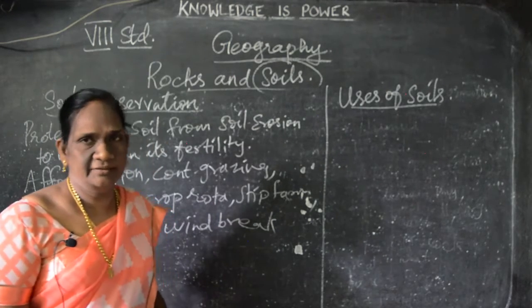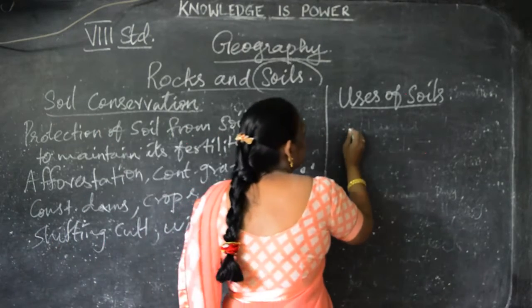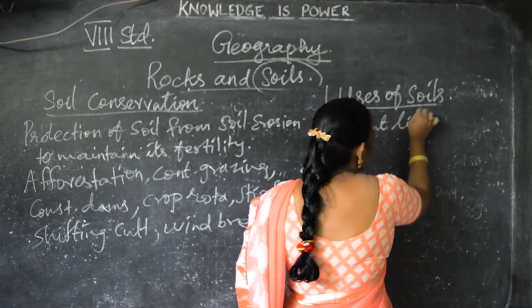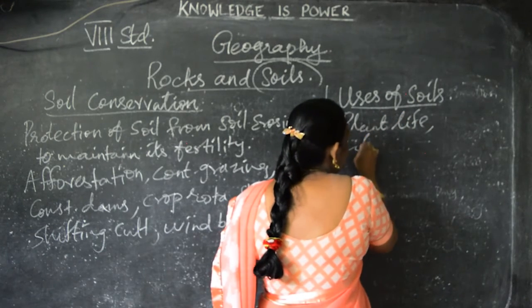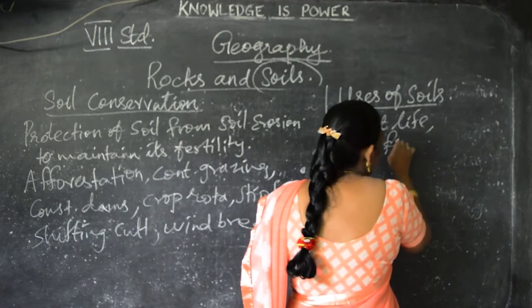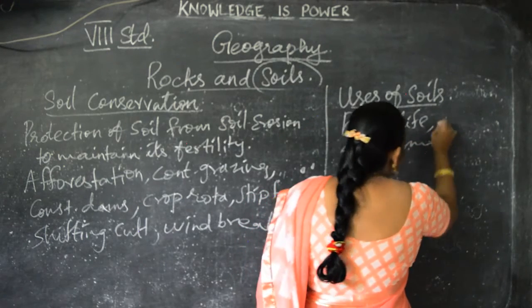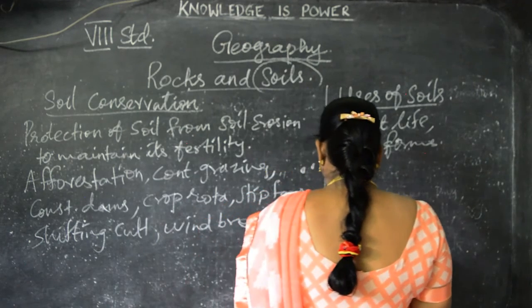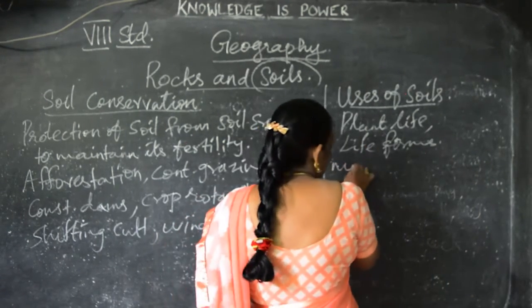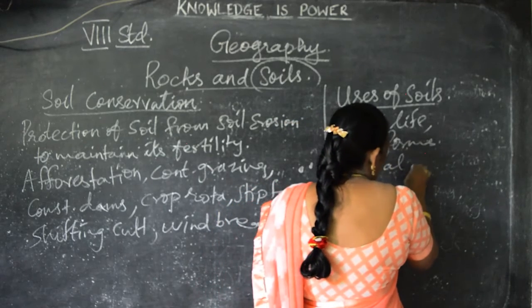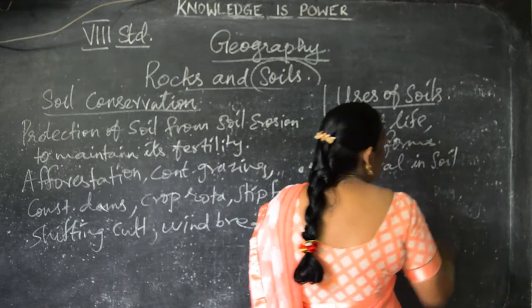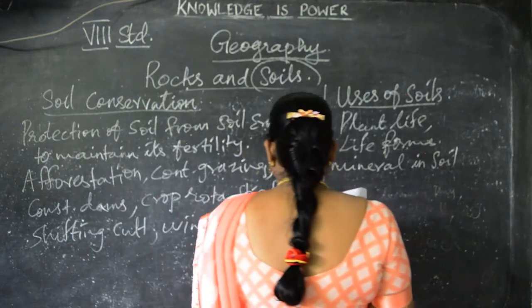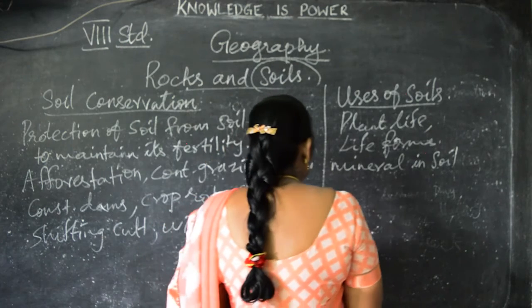So plant life and other various life forms need soil. They are very much useful, and the minerals present in the soil are nourishment for the crops cultivation. Understand? And the next one, it is used for making ceramics.